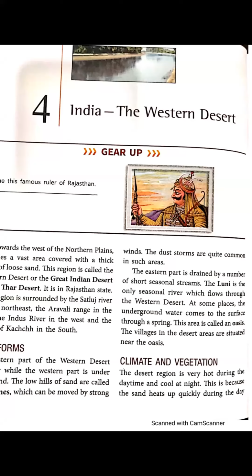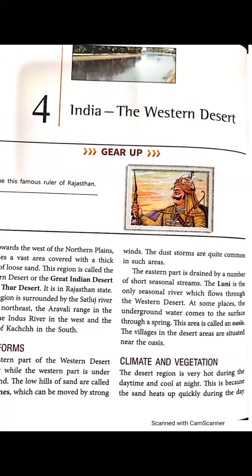I have told you that in the western desert, people face a problem, that is shortage of water. That's why small villages are located near the oasis so that they can easily get water. Okay, next is climate and vegetation.